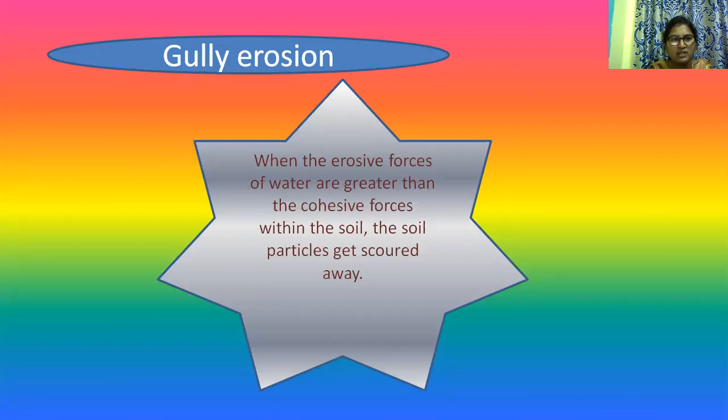From a small surface depression such as a rodent burrow, root hole, or bare soil, gully formation is initiated. The gullies are characterized by steep vertical side walls, sloping floors, and absence of vegetation.